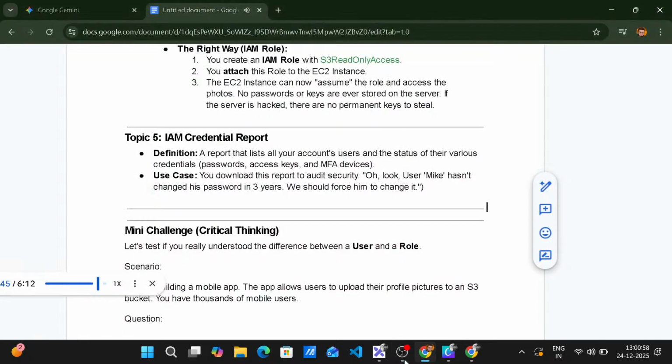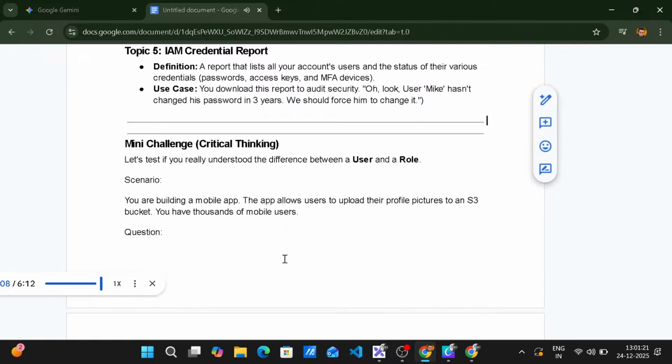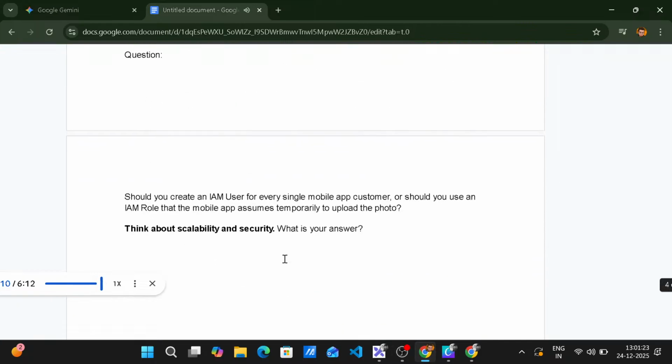Mini challenge. Critical thinking. Let's test if you really understood the difference between a user and a role. Scenario: you are building a mobile app. The app allows users to upload their profile pictures to an S3 bucket. You have thousands of mobile users. Question: should you create an IAM user for every single mobile app customer? Or should you use an IAM role that the mobile app assumes temporarily to upload the photo? Think about scalability and security. What is your answer?